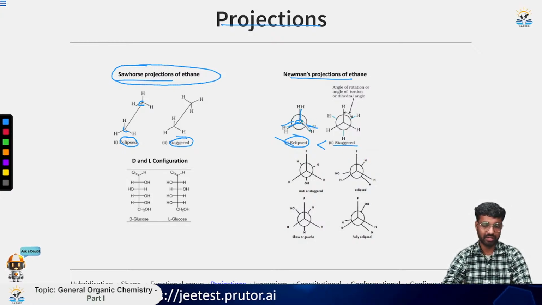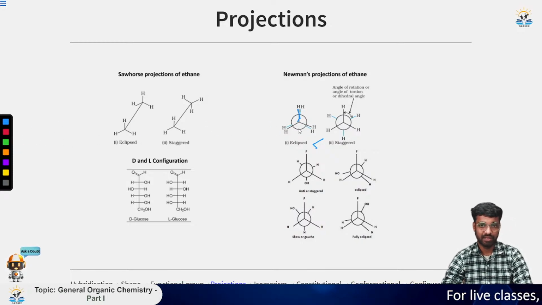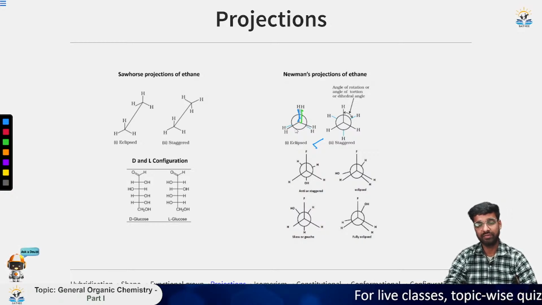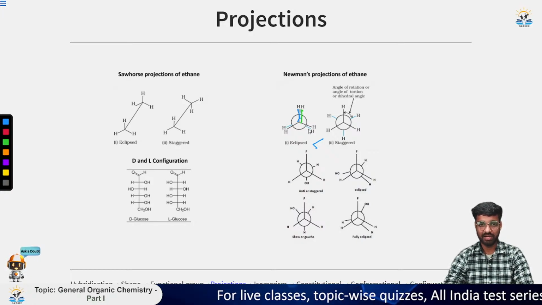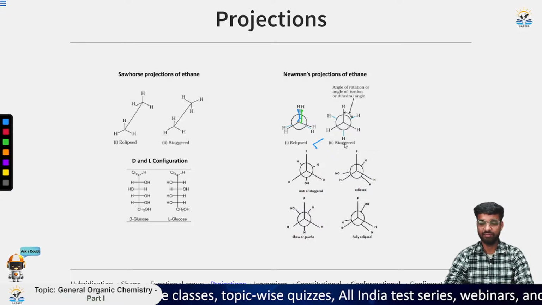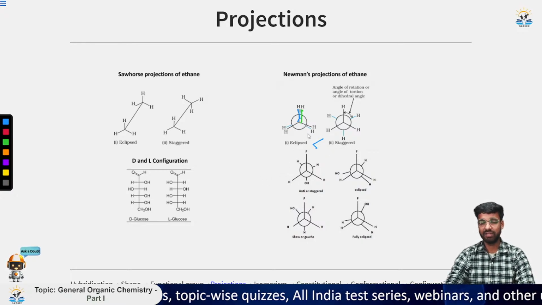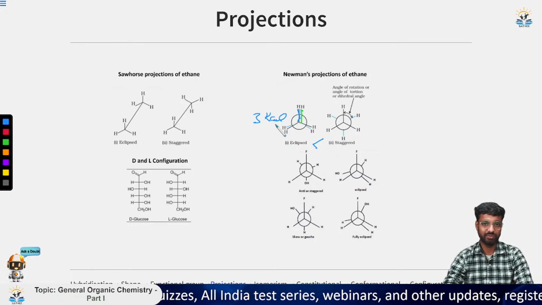This is the electron density that is present in this bond and the front one both. So this has some kind of electron density, and the back one also has some kind of electron density. Now since they are just in front of each other, there is some kind of repulsion because they both have a negative charge. Due to this its energy is raised, and we see that its energy is more as compared to the staggered form. This energy is approximately equal to 3 kilocalorie per mole. I'm just giving the data here.